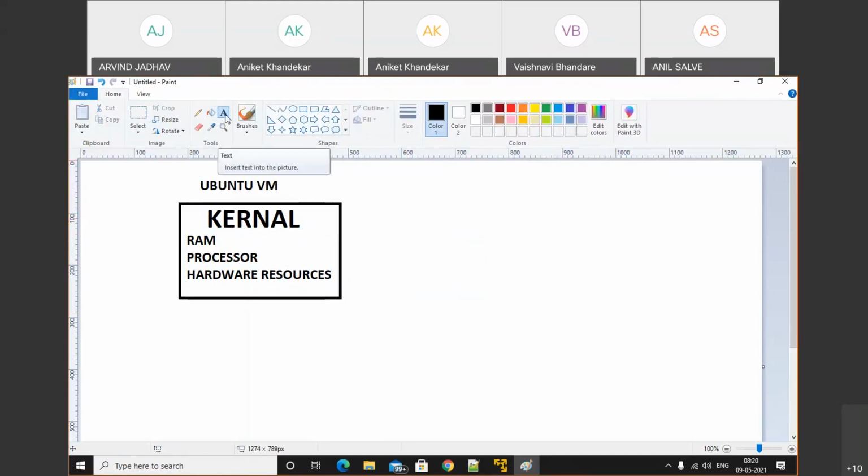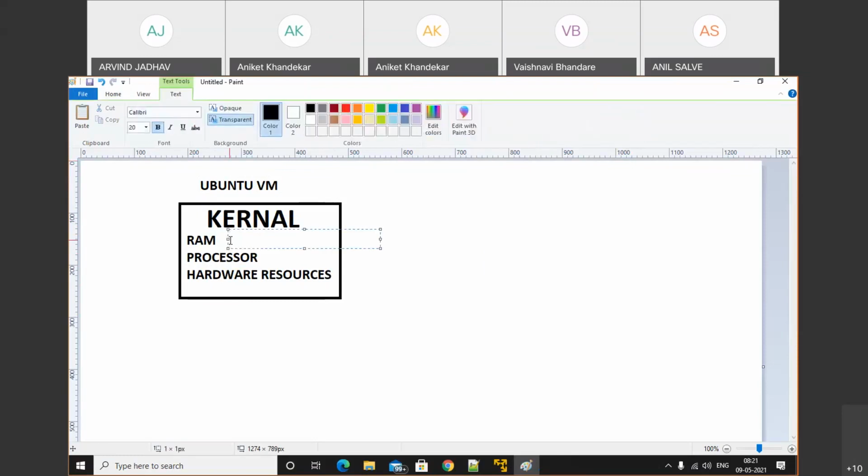Suppose you need to install one application. Here we also need to specify how much RAM we have, say 1 GB, and cores, which is nothing but CPU.